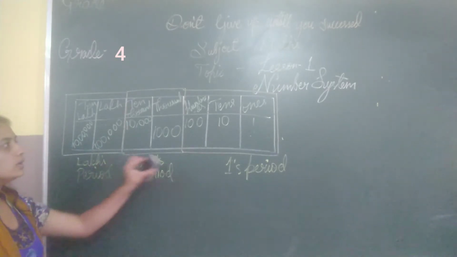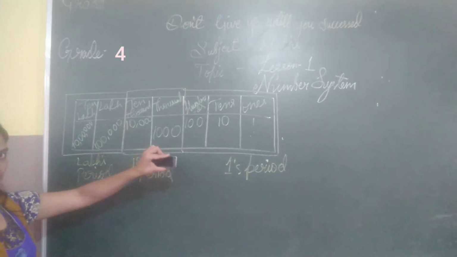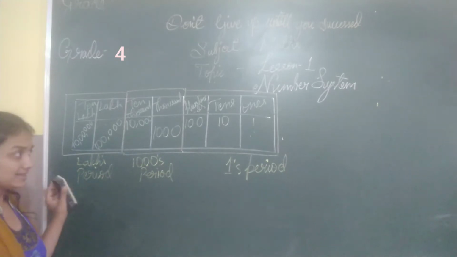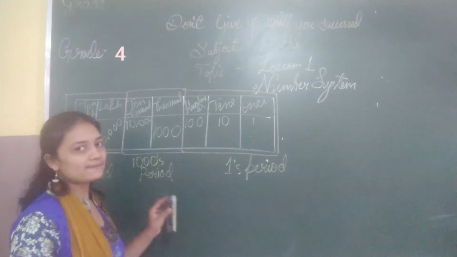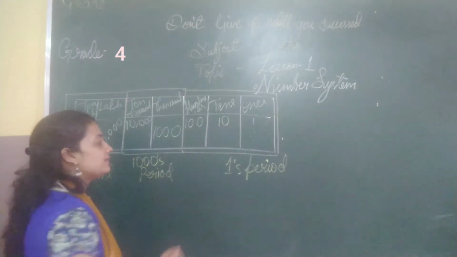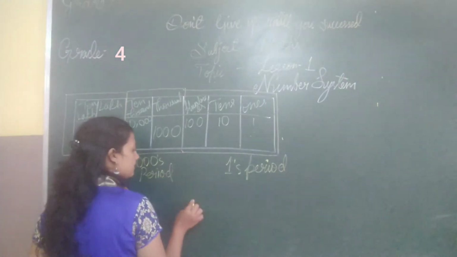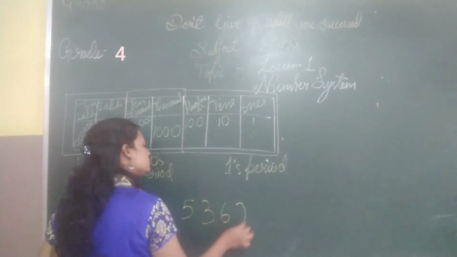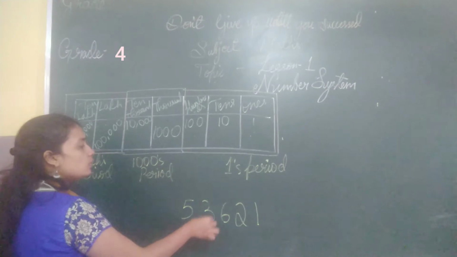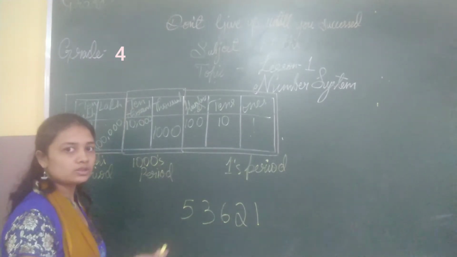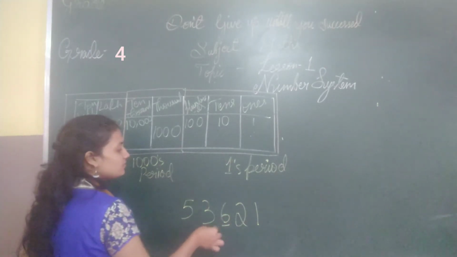So this is how you have to say the place values. Why is this very important? Because whenever you write numbers, you have to know their places. For example, if I am writing the number 5, 3, 6, 2, 1, I should know which place all the numbers are in, because I have to know the place value of 6.